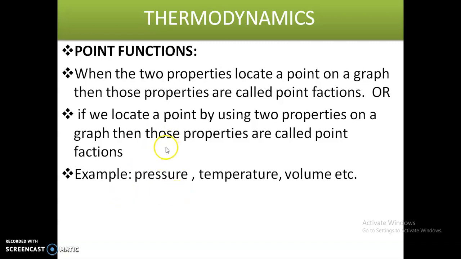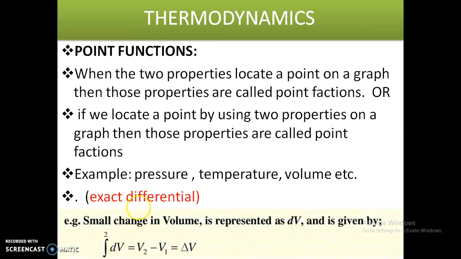Examples are pressure, temperature, volume, etc. These are exact differentials. So we can write mathematically the integral of dv from 1 to 2 is v, and substituting the upper and lower limits we get v2 minus v1, the change in volume, delta v.